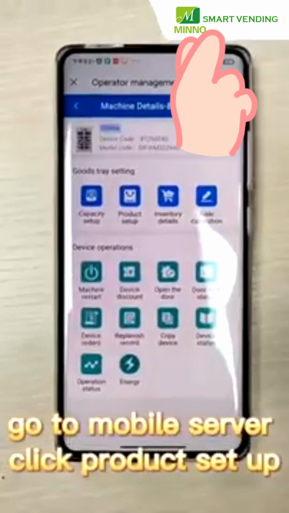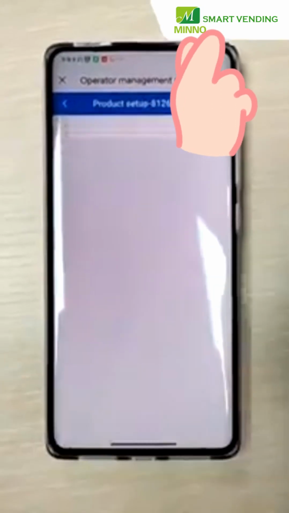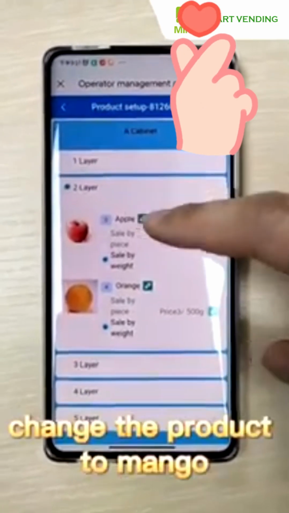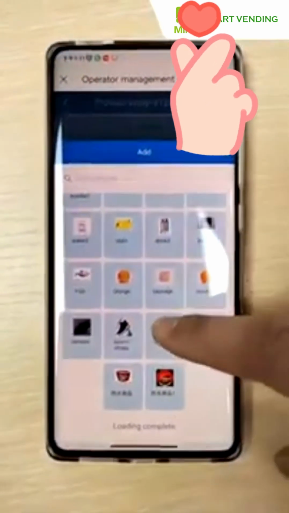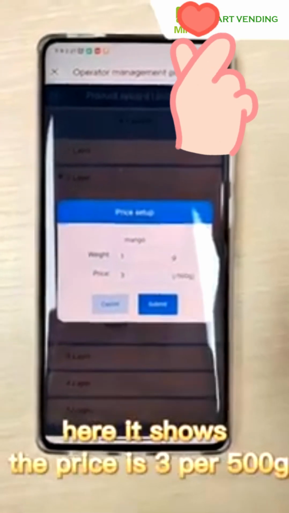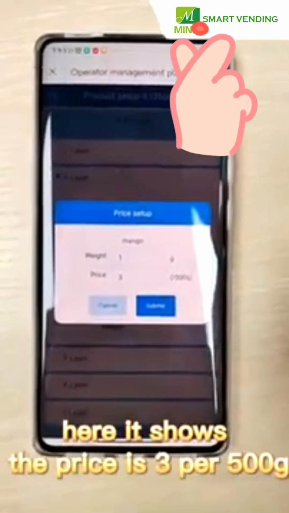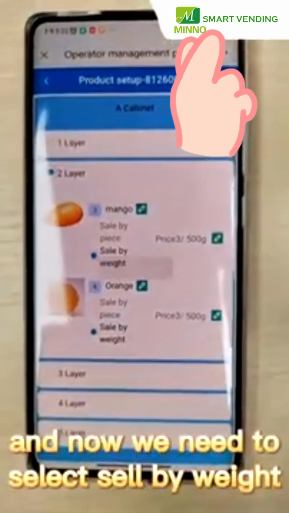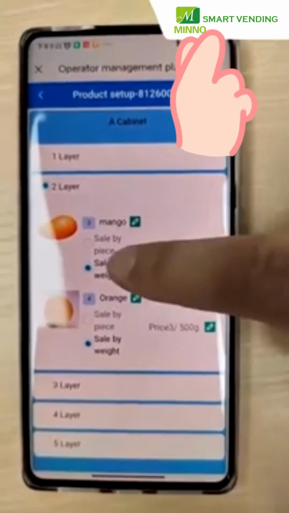Go to mobile server. Click Product Setup. Change the product to mango. Here it shows the price is 3 per 500 gram. Submit. And now we need to select Sell by Weight.